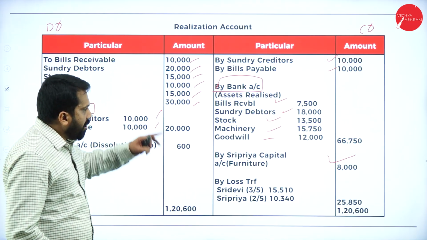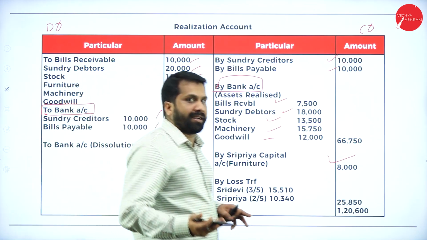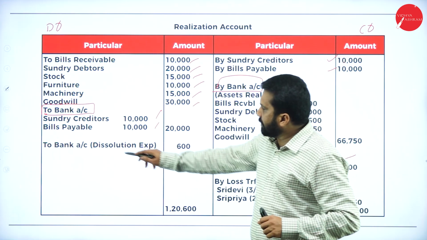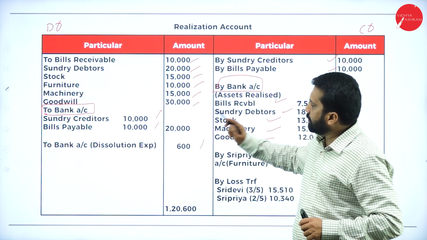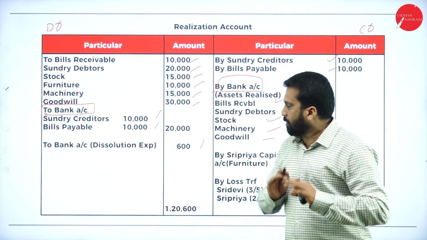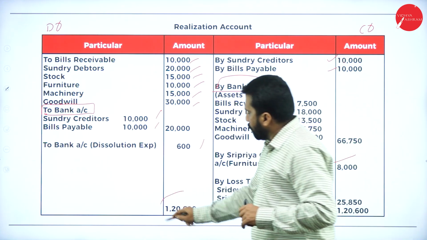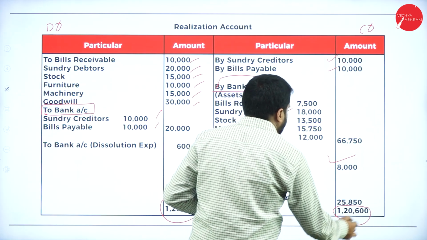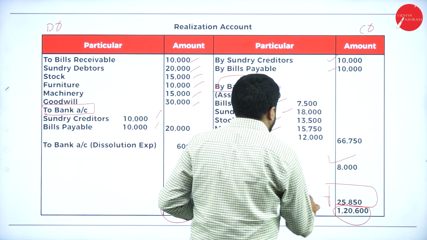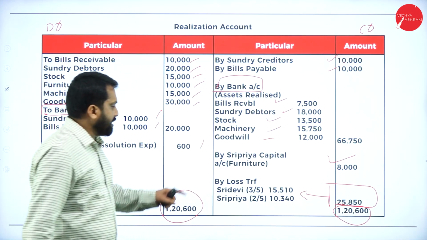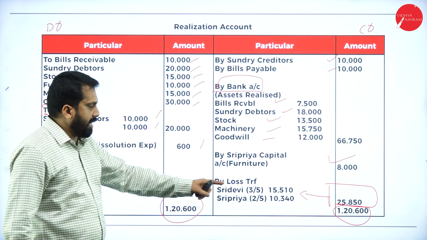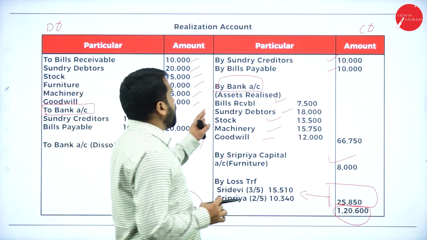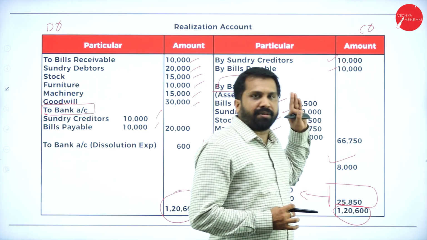Now, for doing all this, you have to spend. What is that? Realization expenses. The dissolution or realization expenses is 600. We are done with your problem. Now your total debit side is more, 1,20,600. The same answer, 1,20,600. The balance is called loss, transferred to Sridevi and Shripriya. Hope you are clear. This is all about your realization account.